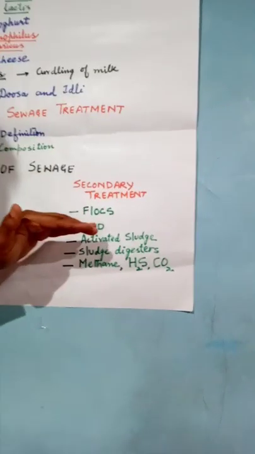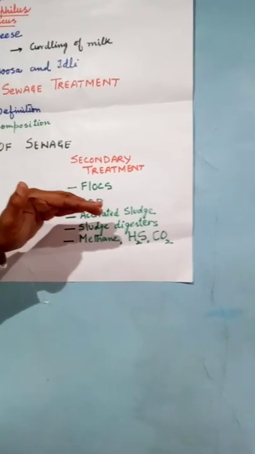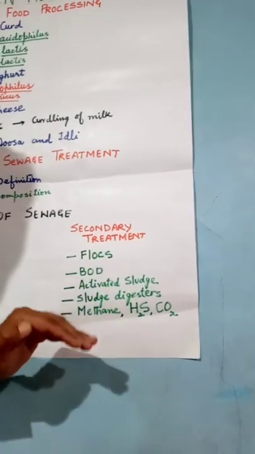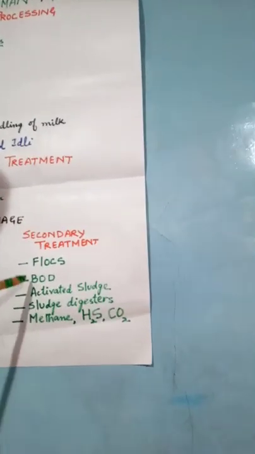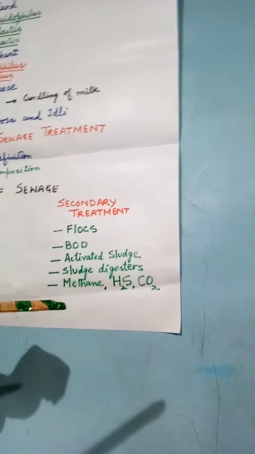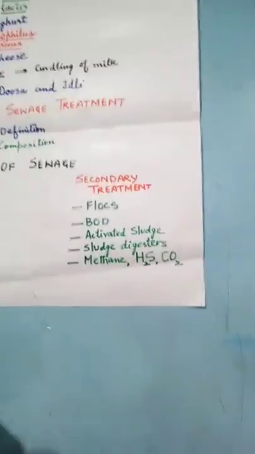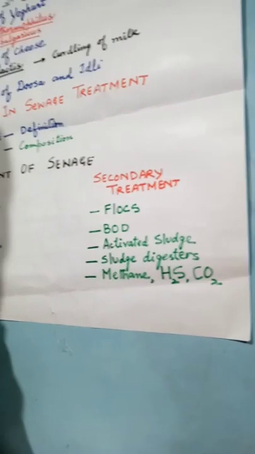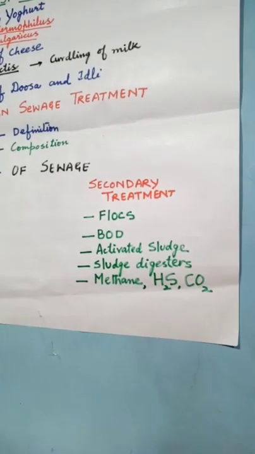After this, when the flocks are produced, these microbes consume part of the organic matter in the effluent. This significantly reduces the BOD, that is the biochemical oxygen demand. Now the sewage water is treated till the BOD is reduced.